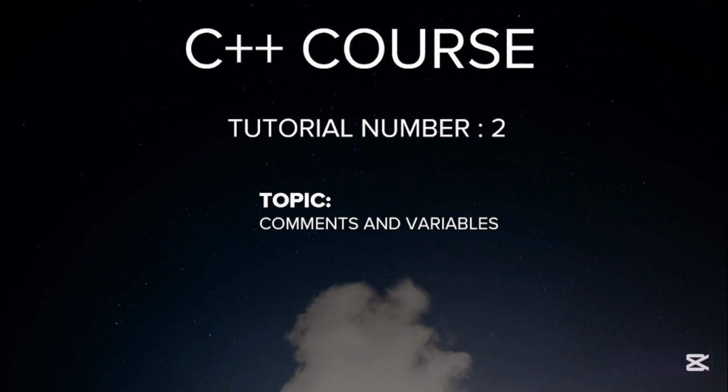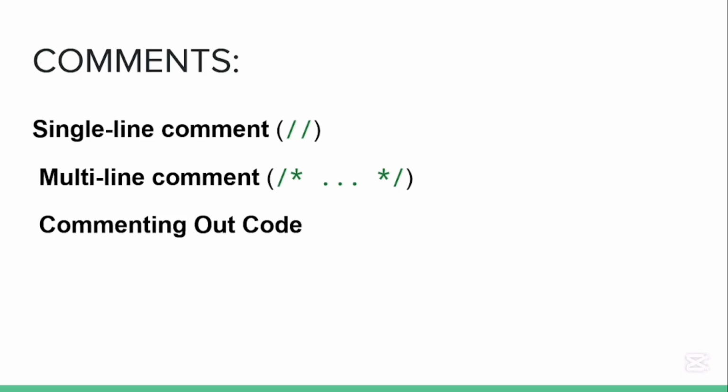So let's get started. Let's first talk about comments. Comments are used to describe what is happening in your code, and they're completely ignored by the compiler, meaning that they have no impact on your program's execution. Why do we use comments? They explain your code for better readability, and they temporarily disable a piece of code for testing and make debugging easier.